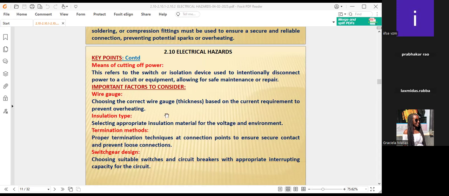Coming to the termination: source, path, and receiver. Proper termination techniques at connection points ensure secure contact and prevent loose connections. Normally, where the source is there, instead of a 3-pin plug, the organization provides a 2-pin plug. The switch is off, but the plug should also be unplugged. Therefore, the plug is also to be removed immediately, after the switch connection is also taken out.